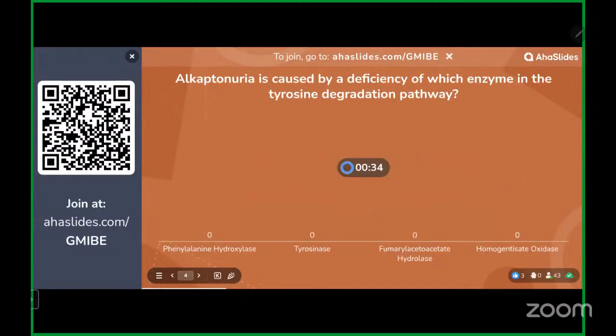Your second question is one of the examiners' very favorite questions. Alkaptonuria is caused by deficiency of which enzyme in the tyrosine degradation pathway? Again, I said tyrosine is one of the most important amino acids that is repeatedly asked in exams. Alkaptonuria enzyme deficiency is always a star question, so you are not supposed to miss this. One is which enzyme defect causes alkaptonuria, and second is the various types of tyrosinemia, types 1, 2, and 3, and their enzyme deficiencies. This is one of the star questions.